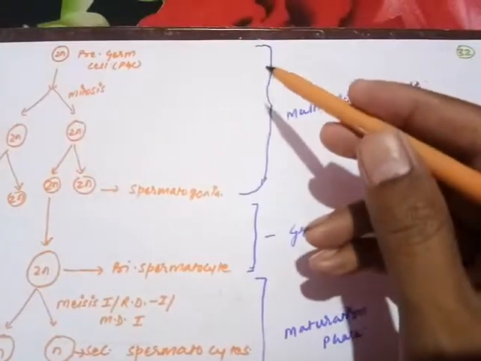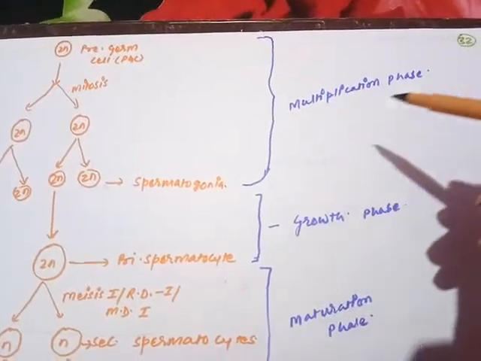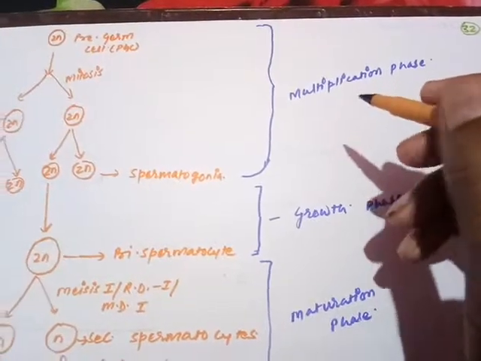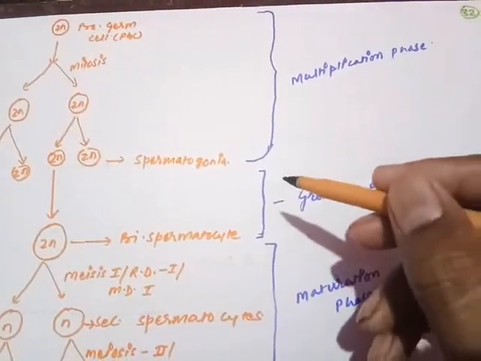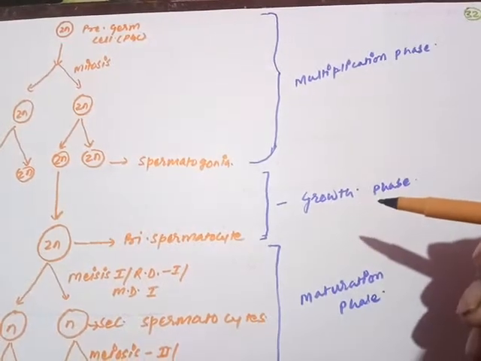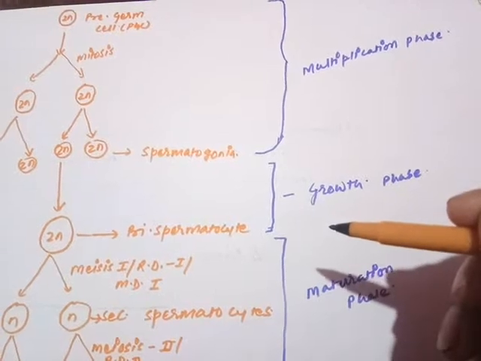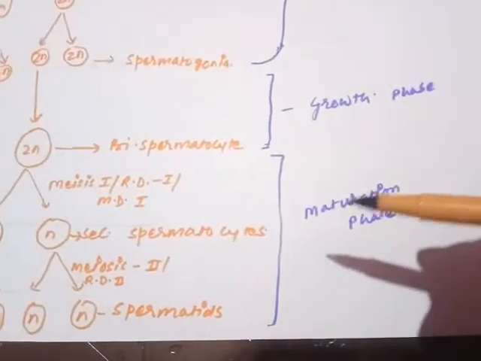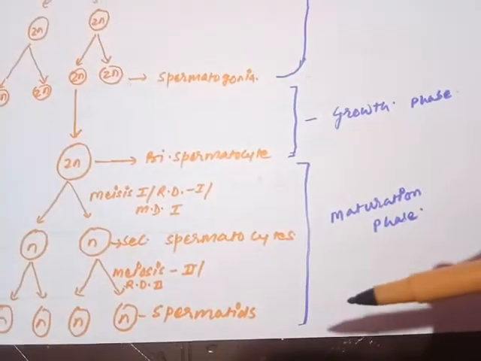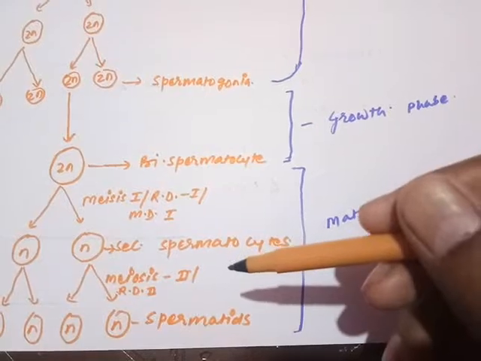Remember the process of formation of spermatogonia. This phase is called the multiplication phase because the number of cells is increased again and again. The second one, where there is no division involved, only enlargement of the cell, is called the growth phase, where spermatogonia get converted into the primary spermatocyte. The third one, where the primary spermatocyte matures into the spermatid, is called the maturation phase. That phase is dedicated to meiotic division only.